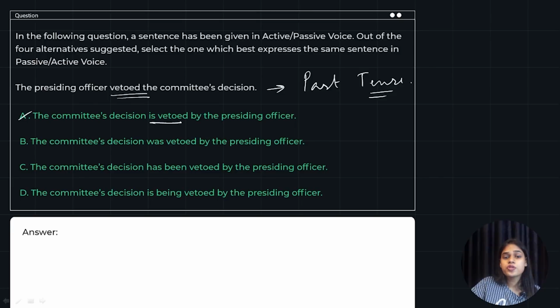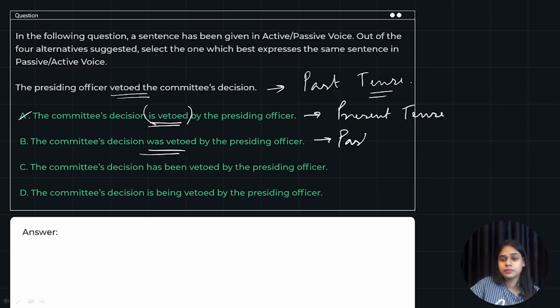The first option is vetoed. What does is mean? Is means present tense, right? Was vetoed, past tense. Has been vetoed. What does has been mean?